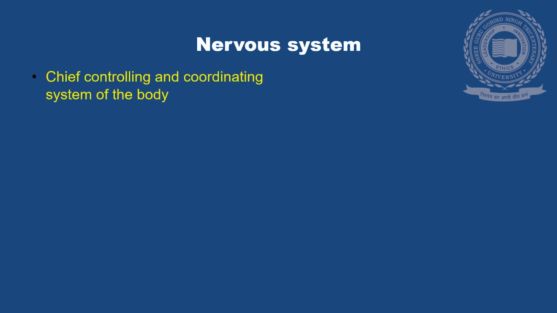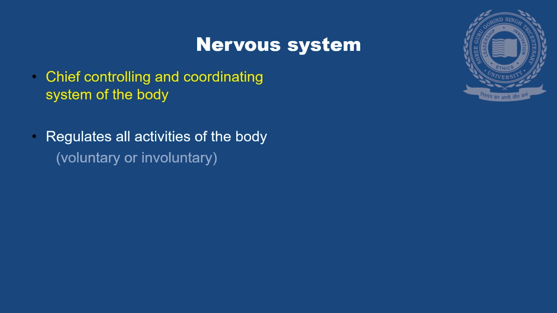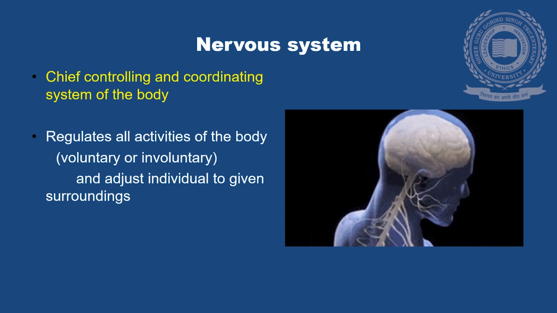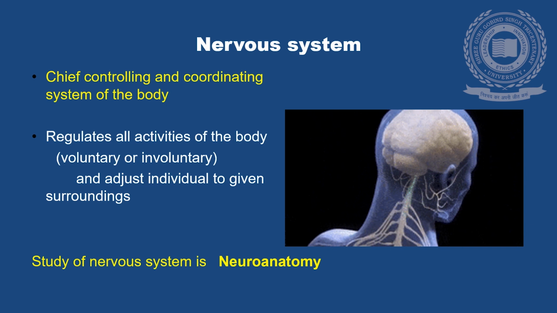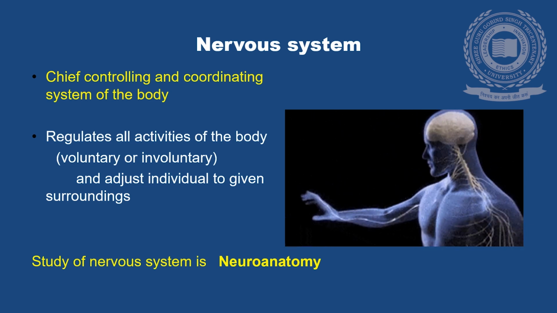Nervous system. It is the chief controlling and coordinating system of the body, regulates all the activities of the body, voluntary or involuntary, and adjust individual to given surroundings. Study of nervous system is neuroanatomy. There are elements in the nervous system.